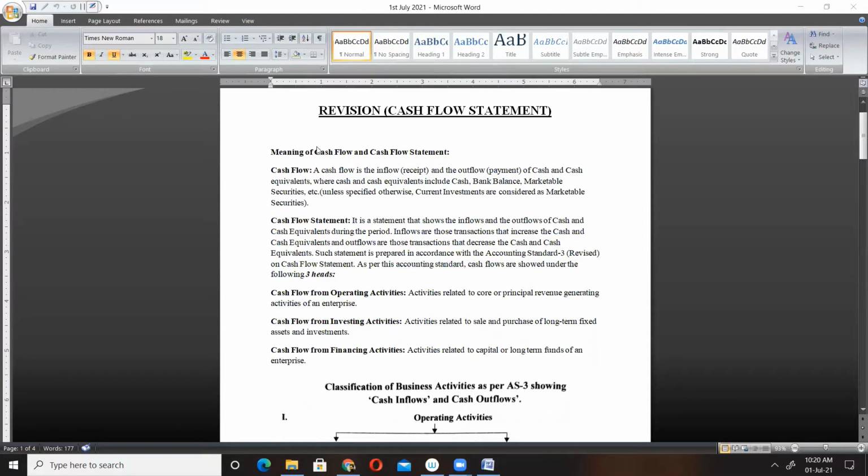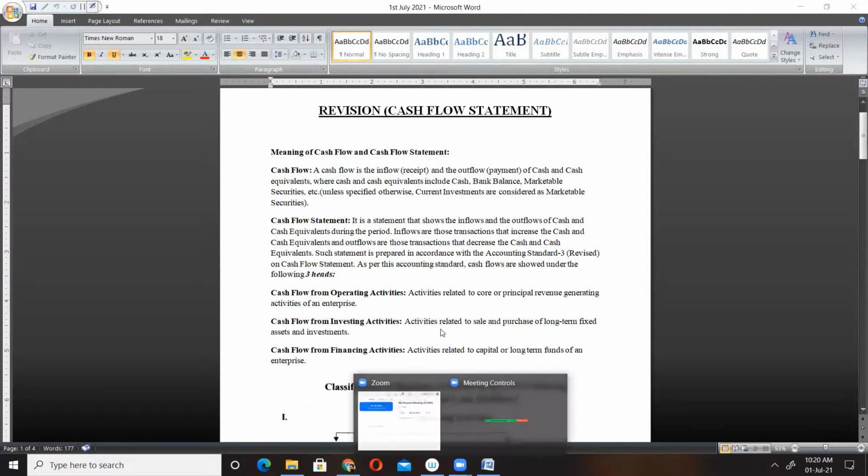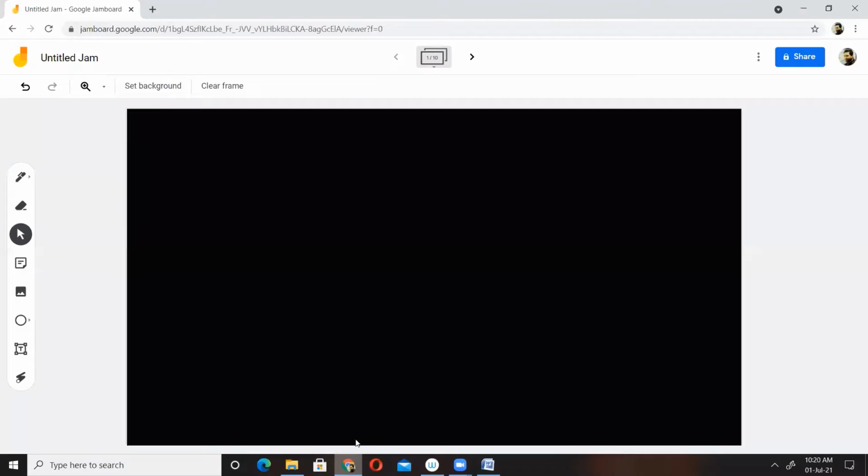Before going to this topic, I would just like to know from you, what do you mean by cash flow? Can anyone tell me the meaning of cash flow? What do you mean by cash flow?